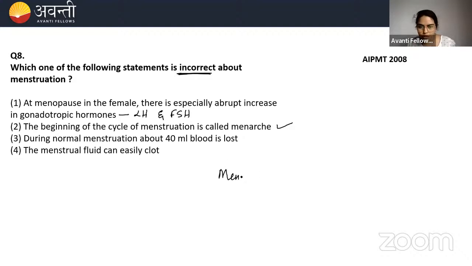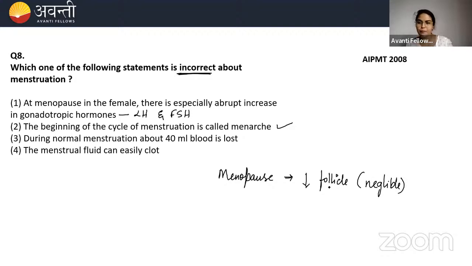See, during menopause, very few follicles are left, so there will be very few follicles present in the ovary. Less means what? Nearly negligible.